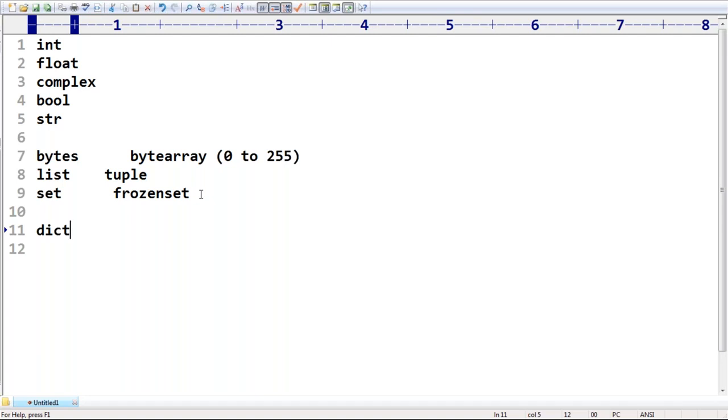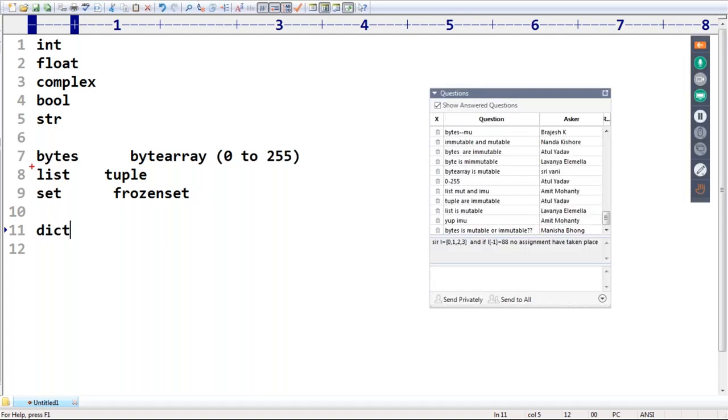Don't get confused, just observe, sir. These are two things. Can you please tell me, mutable or immutable? Please respond. List and set, mutable or immutable? This one is mutable. Tuple and frozenset, these two are immutable.